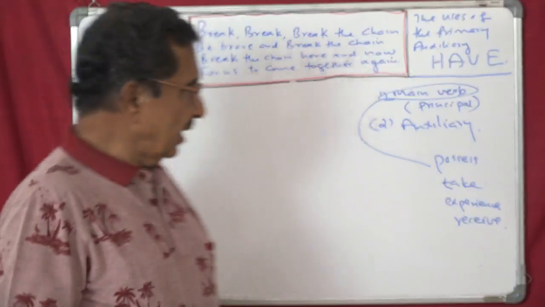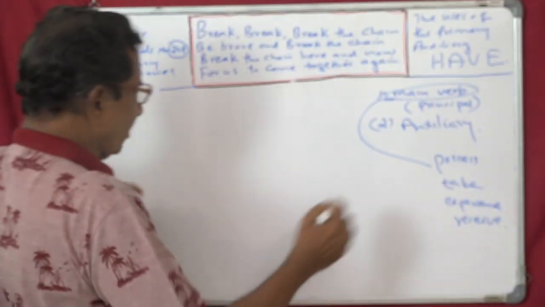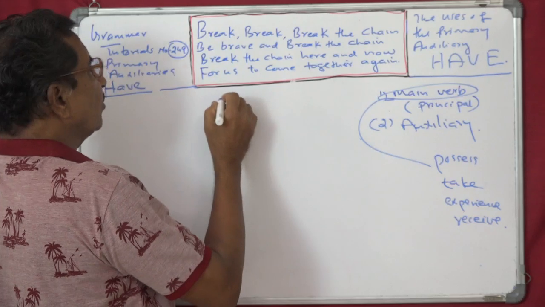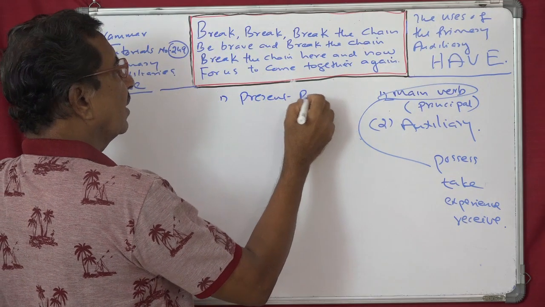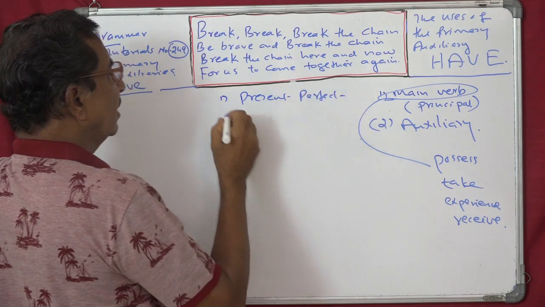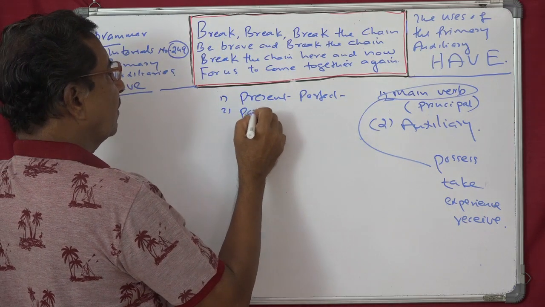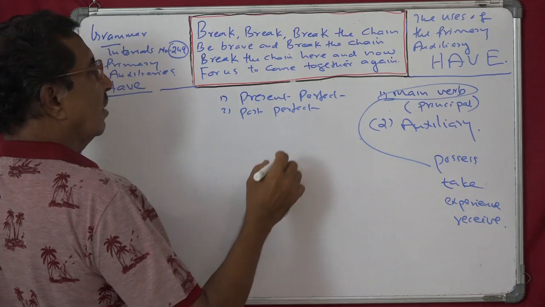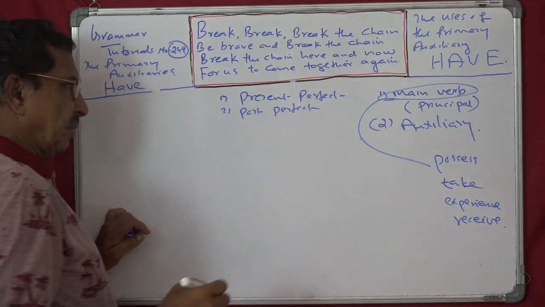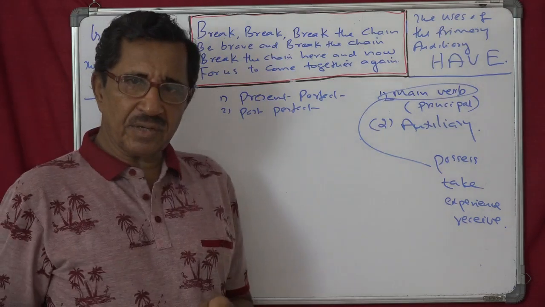Okay. And next we have an auxiliary. As an auxiliary, it forms the present perfect, which we have seen already, the past perfect, and also the continuous tenses. That is present perfect continuous and past perfect continuous.